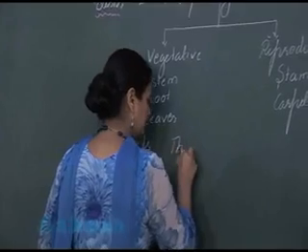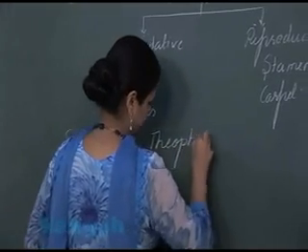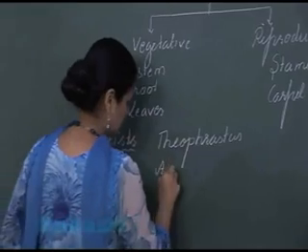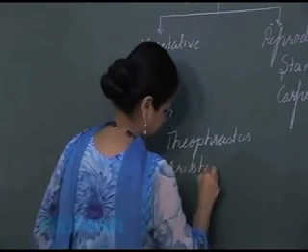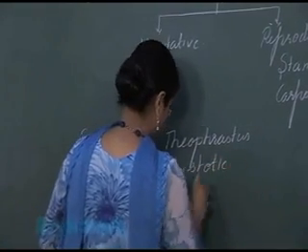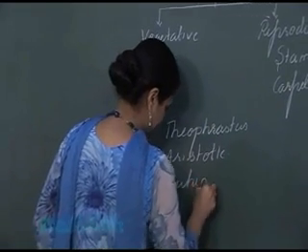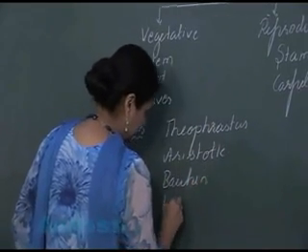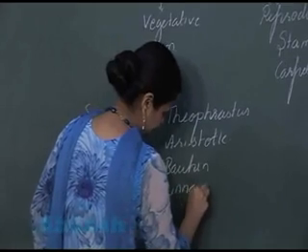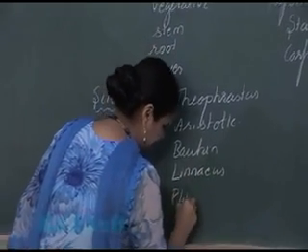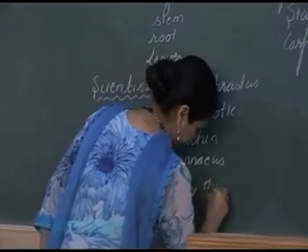Now the Theophrastus, then Aristotle, Botany, Linnaeus, then Pliny the Elder.